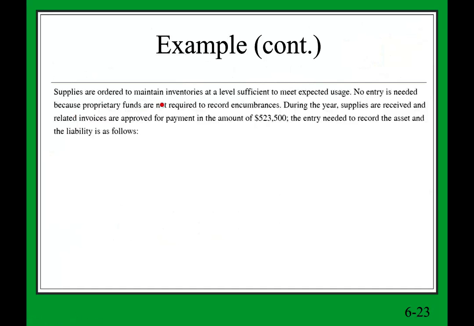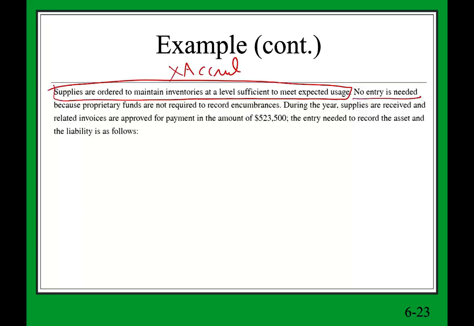Supplies are ordered to maintain inventory at a level sufficient to meet expected usage. Now, do we need to record an encumbrance? No, we do not. Remember, this is the internal service fund, and we're using accrual accounting. So even though supplies are ordered, we don't do anything, because in modified accrual we have to record an encumbrance. So no entry is needed, because proprietary funds are not required to record encumbrances. This is accrual accounting, proprietary fund.